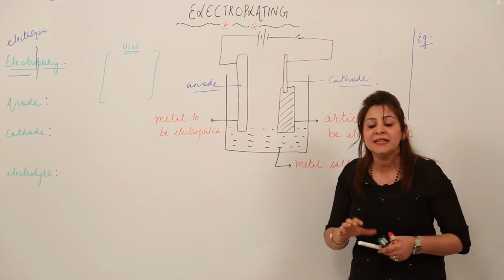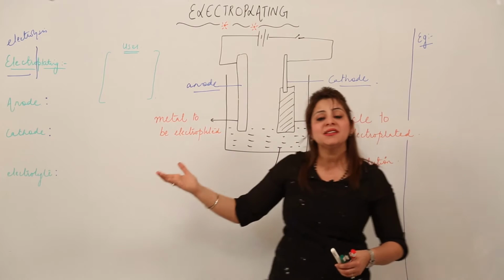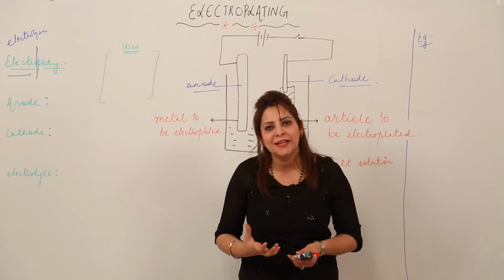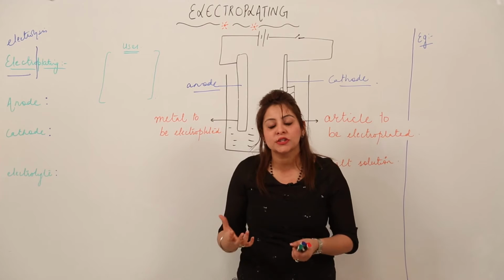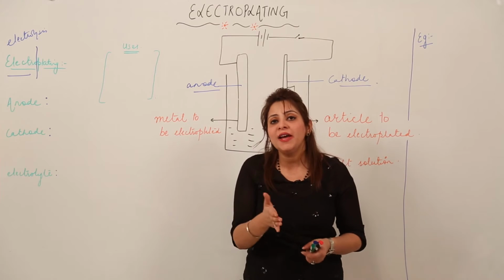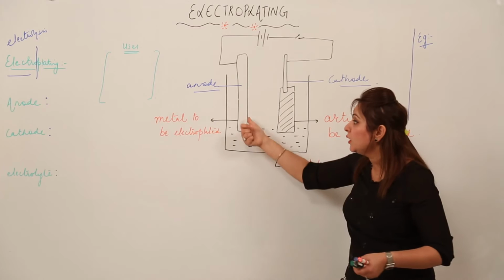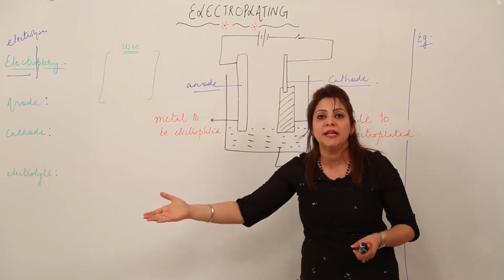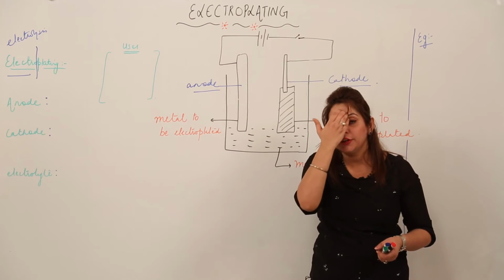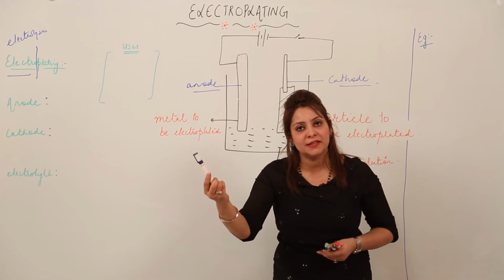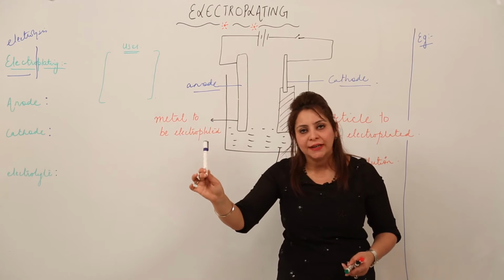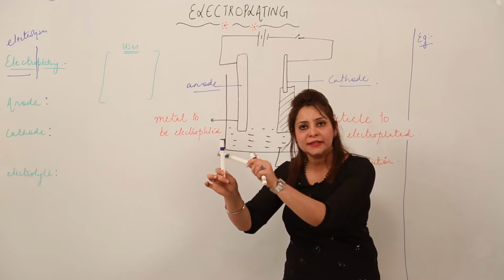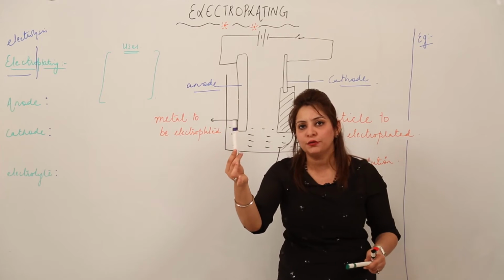The difference is that in the previous units in which we were doing electrolysis, we were using graphite electrodes or somehow some different electrodes. But in case of electroplating, what we have to consider is that anode is always made up of that metal which we need to electroplate on an article, right? For example, as I told you, to prevent rusting, suppose it is an iron article and I want to prevent rusting on it, right? So I told you before that we can deposit a copper or chromium layer on its surface if you just want to prevent it from rusting, right?